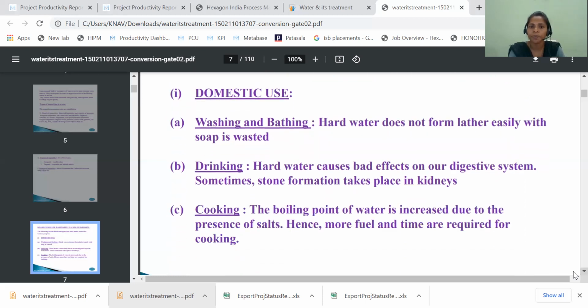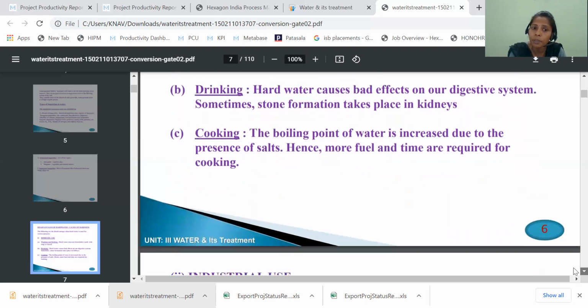The next one is cooking. The boiling point of water is increased due to the presence of salts. If there are no salts in the water, the boiling point will not reach as high, and boiling the water will not take as much heat. But when salts are present, it takes more heat to increase the temperature of the water, so the boiling point increases. Hence, more fuel and time are required for cooking. So when you use salt water, it will take more time for cooking. These are the disadvantages in domestic use.